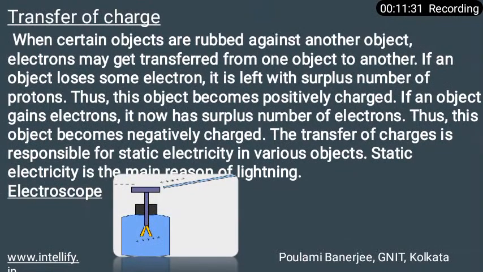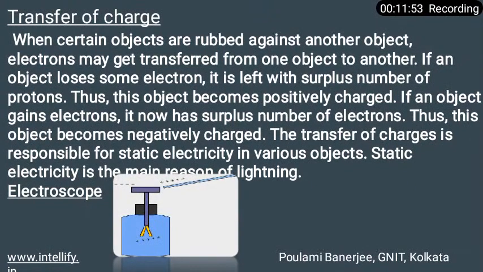What is the basic atomic structure? If you just recall, you will understand that an atom is made up of electrons, protons and neutrons. An electron carries a negative charge, a proton carries a positive charge, and there is no charge on a neutron.